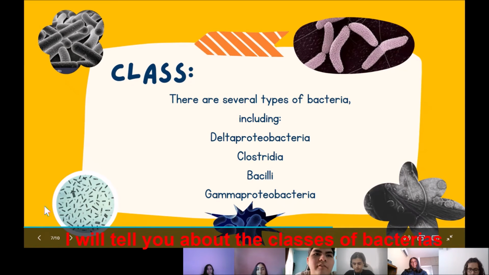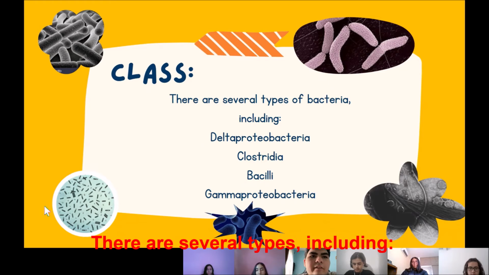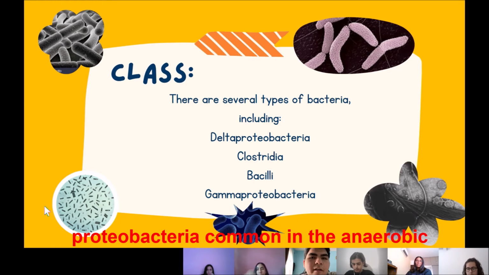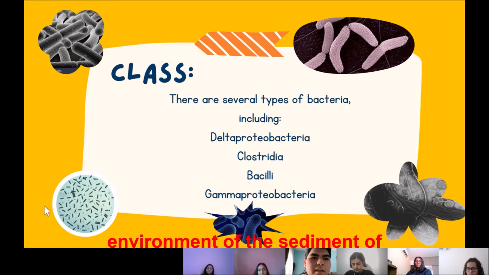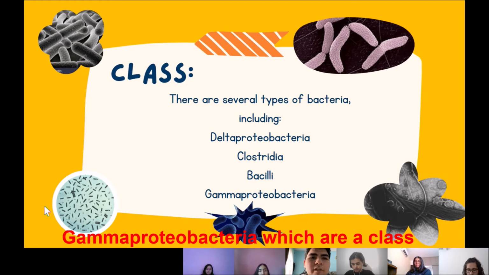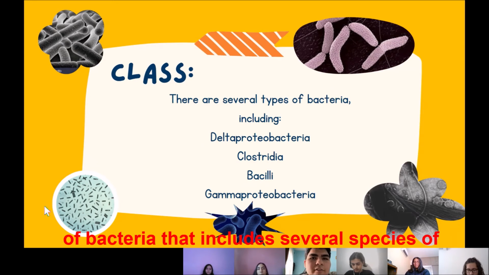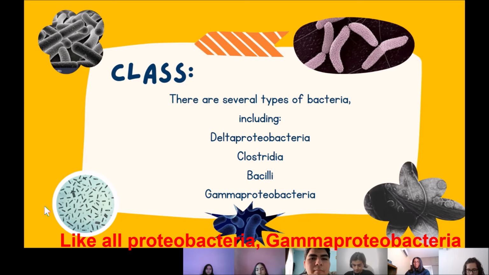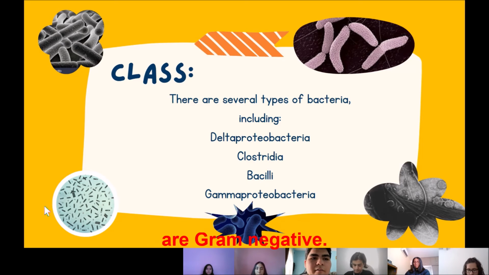I will tell you about the classes of bacteria. There are several types, including Delta Proteobacteria, which is a group of proteobacteria common in the anaerobic environment of sediment of lakes, swamps, and seabeds. Gamma Proteobacteria, which are a class of bacteria that includes various species of medical, ecological, and scientific importance. Like all proteobacteria, gamma proteobacteria are gram-negative.